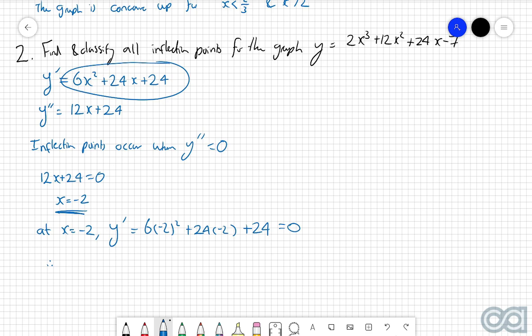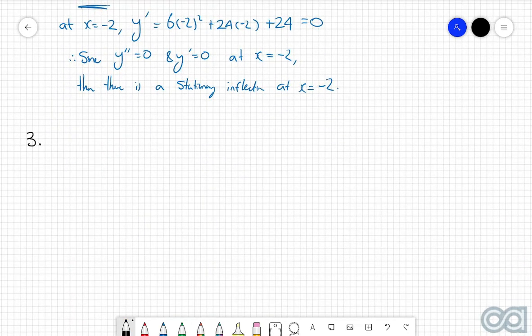So therefore, since y double dash is equal to 0 and y dash is equal to 0 at x equals negative 2, then there is a stationary inflection at x equals negative 2.